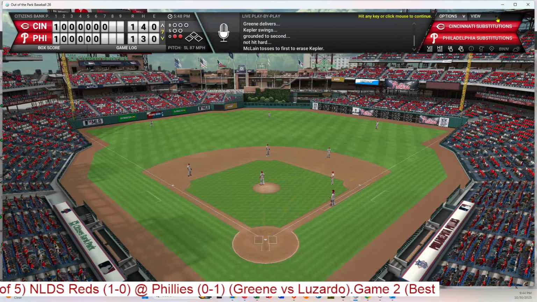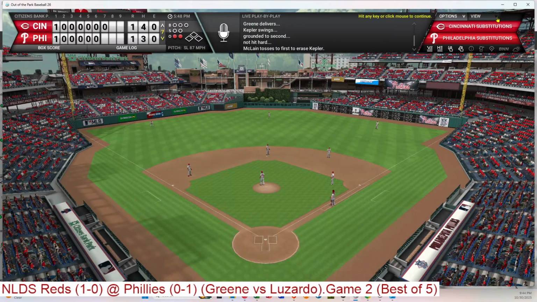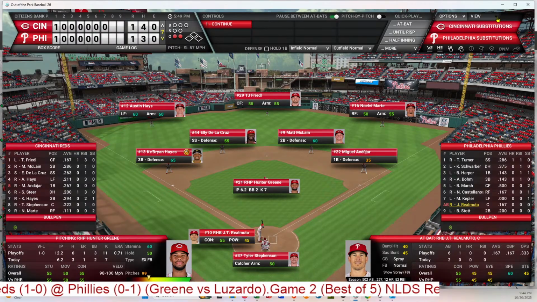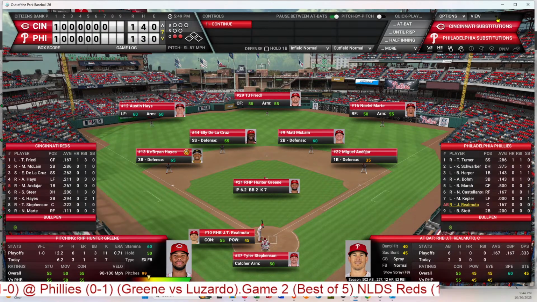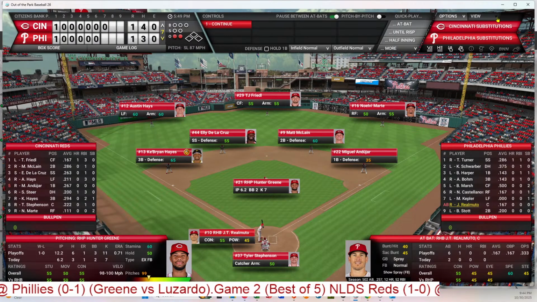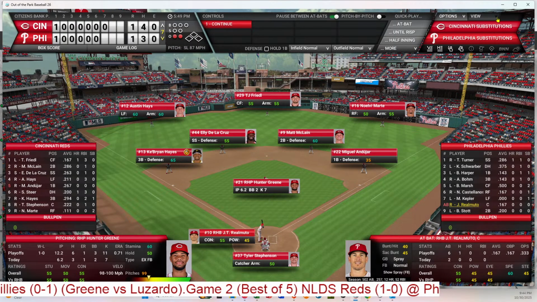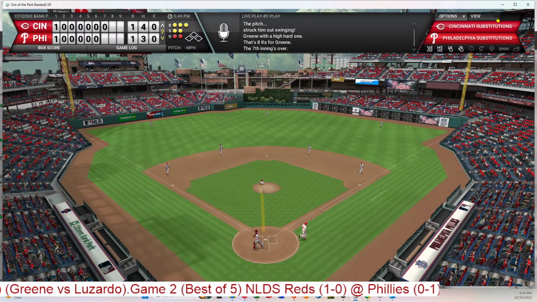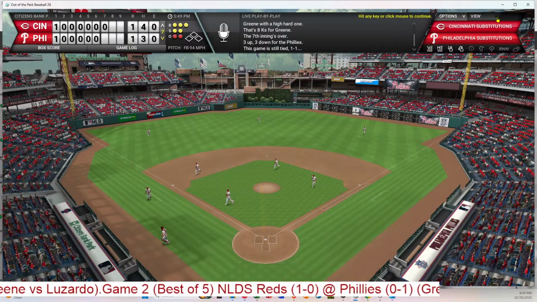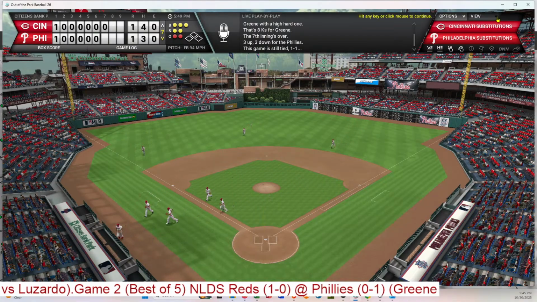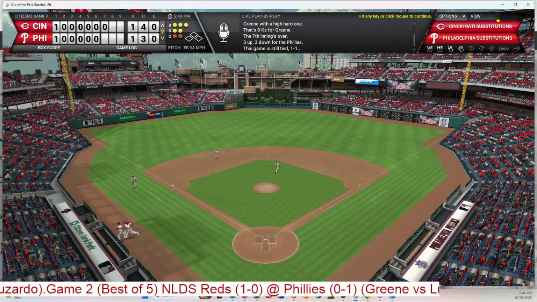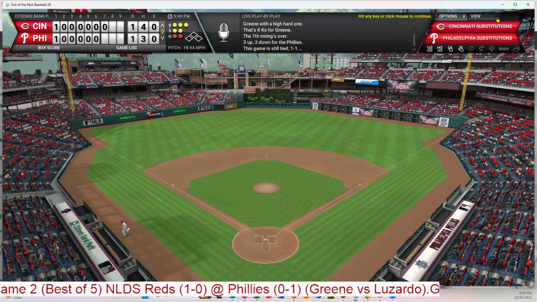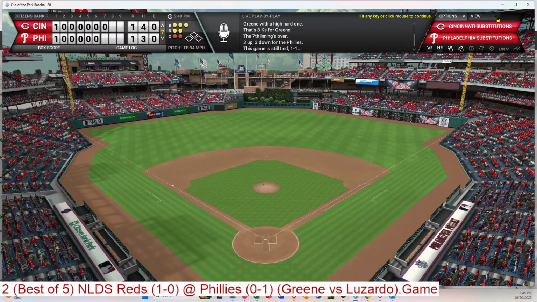And Real Muto will bat. Real Muto is 0 for 2. So we'll see what Greene has for him. Did I hit the button? Oh no, I didn't hit the button. And a full count. And a strikeout. He got him on a hard one on the inside corner, and that goes down quickly and quietly for the Phillies. 7 innings complete. We are tied at 1. Oh, this has the feeling potentially of an extra inning game. Oh boy.